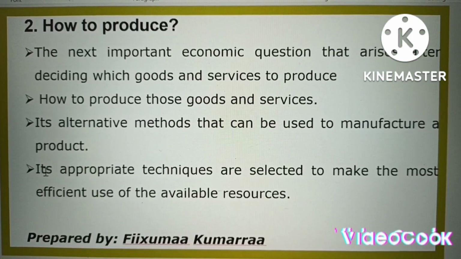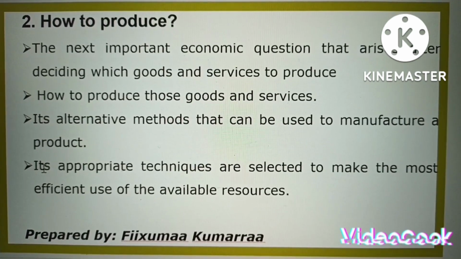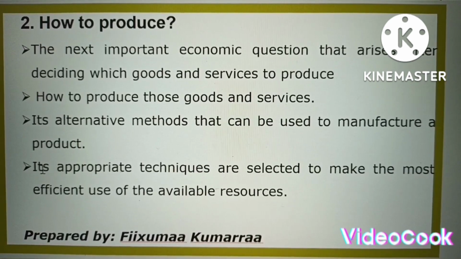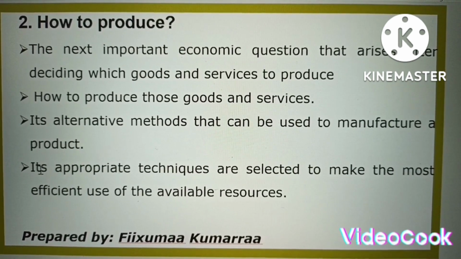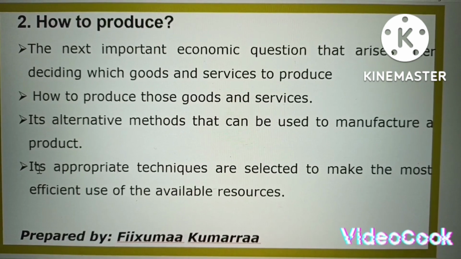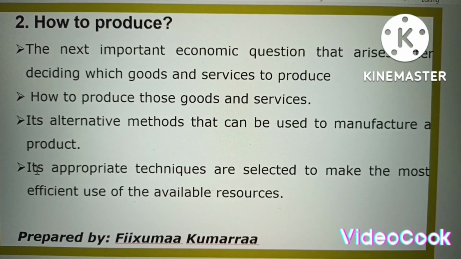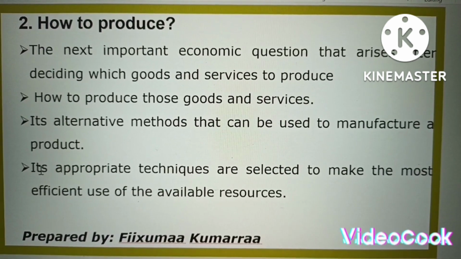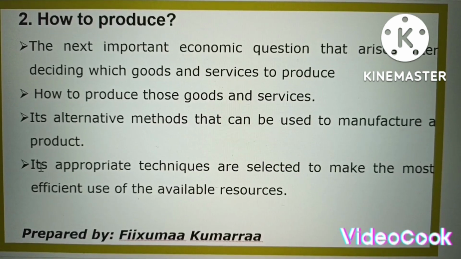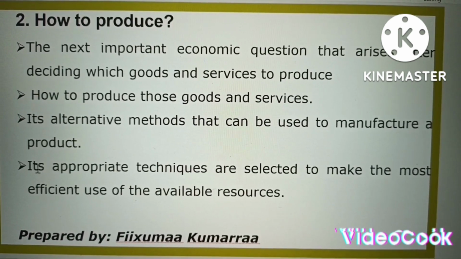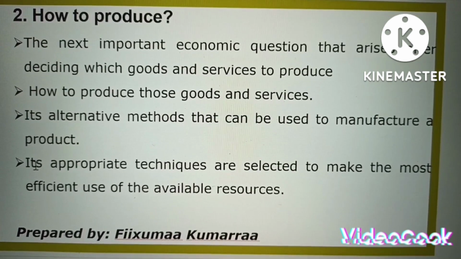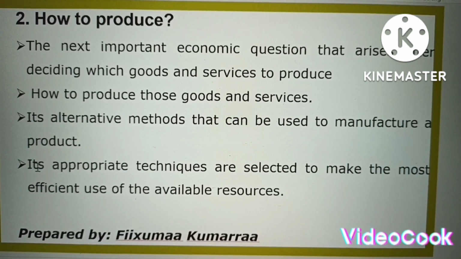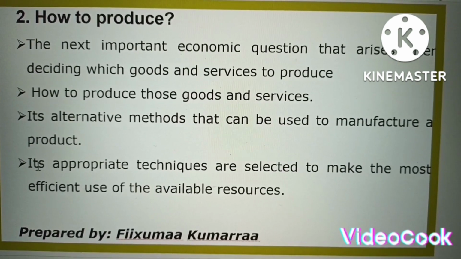The other basic question of economics is how to produce. This method or technique is the next important economic question that arises after deciding which goods and services to produce. How do we make those goods and services? It means choosing among alternative methods that can be used in manufacturing any product.